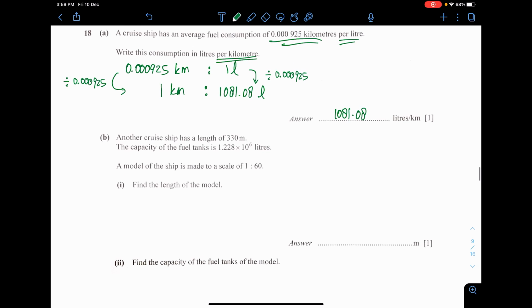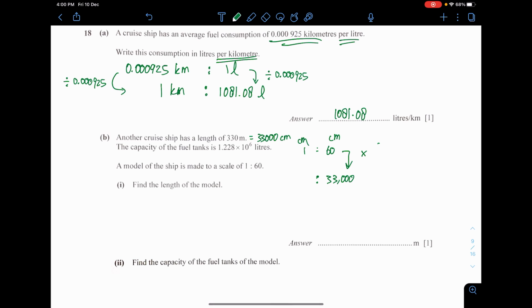Another cruise ship has a length of 330 meters. The capacity is this. The model of the ship is that. Find the length of the model. 1 cm and 60 cm. The cruise ship is 330 meter, or that is 33,000 centimeter. You times by 100. So I just need to make this into 33,000 centimeter. What do you do?